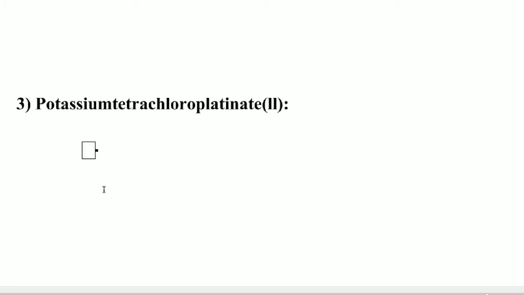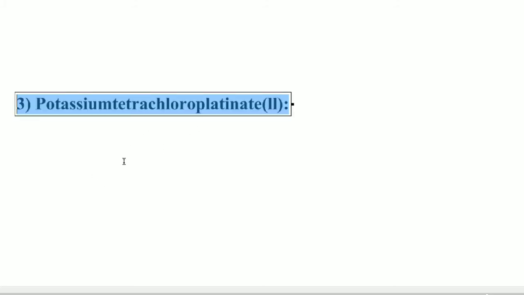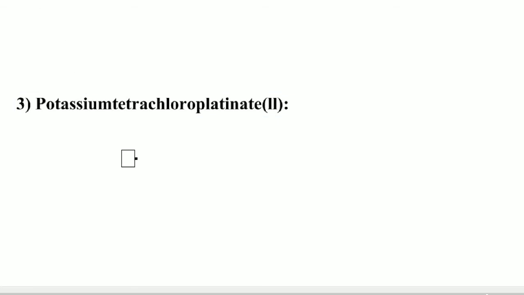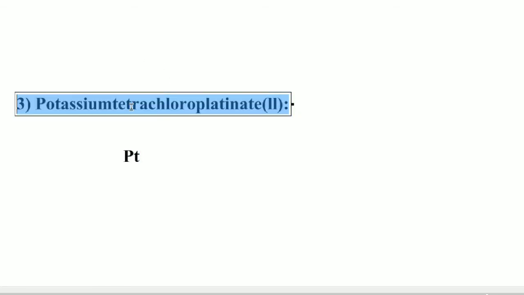Next example, students, potassium tetrachloroplatinate(II). Based on the IUPAC name, the central metal present in this complex is platinum. This platinum is connected to tetrachloro.